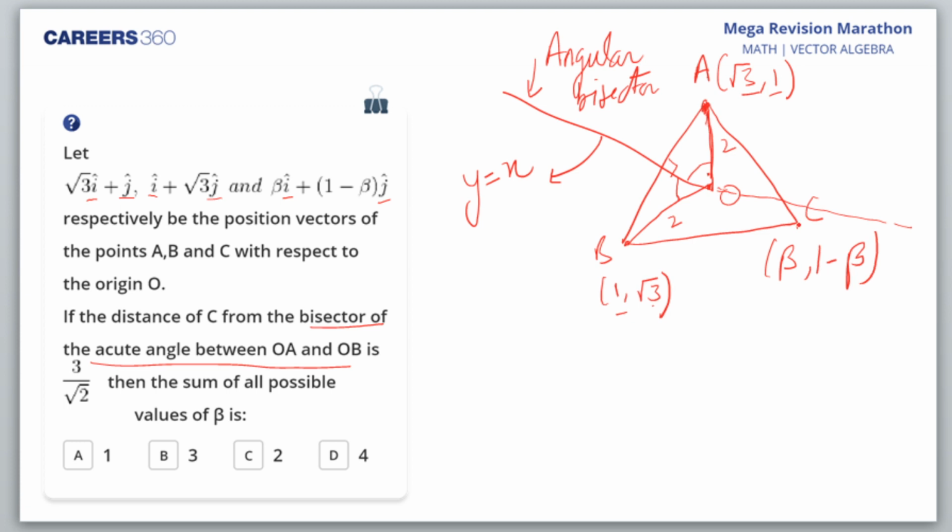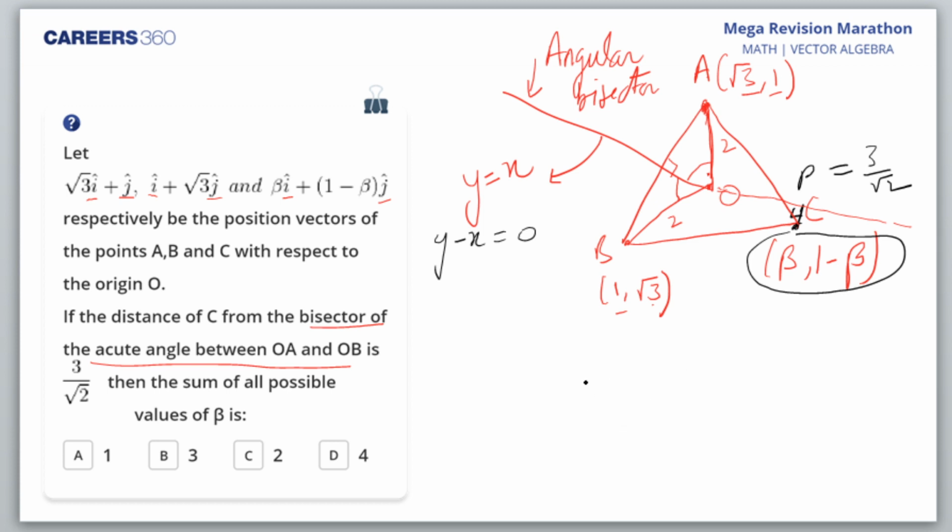Now I extend this angular bisector, and from C I make a perpendicular on it, because we need the distance of C from the bisector. This perpendicular distance is given to me as 3 by root 2. So from a line y minus x is equal to 0, how do you find the distance of point beta comma 1 minus beta?